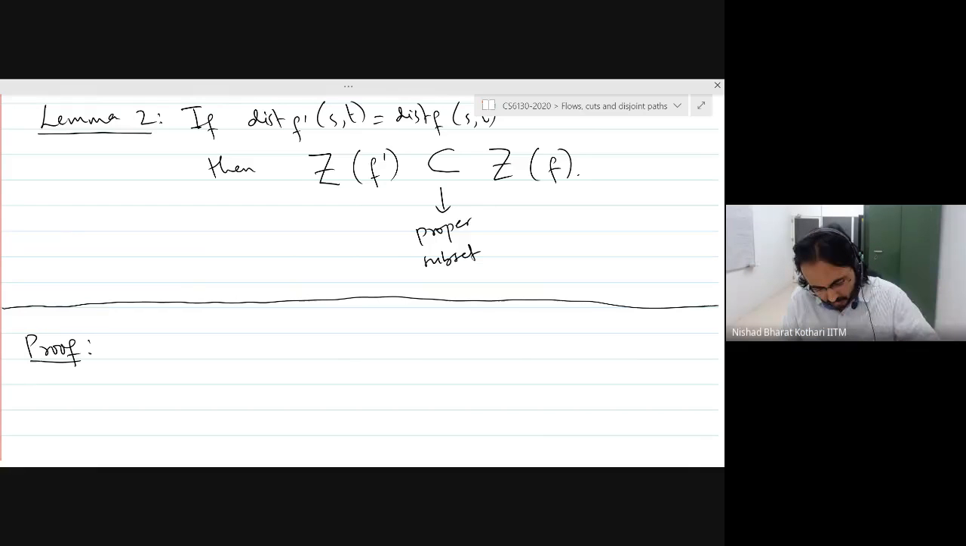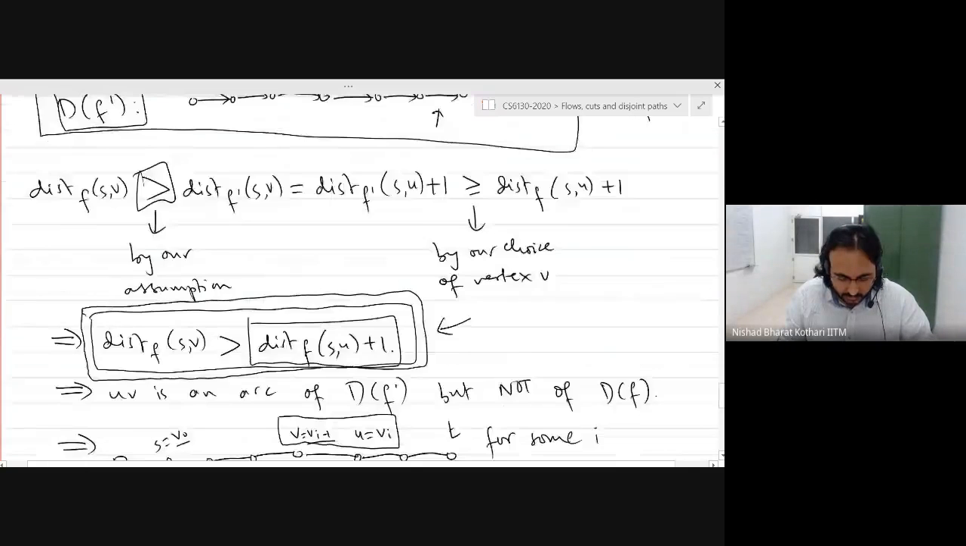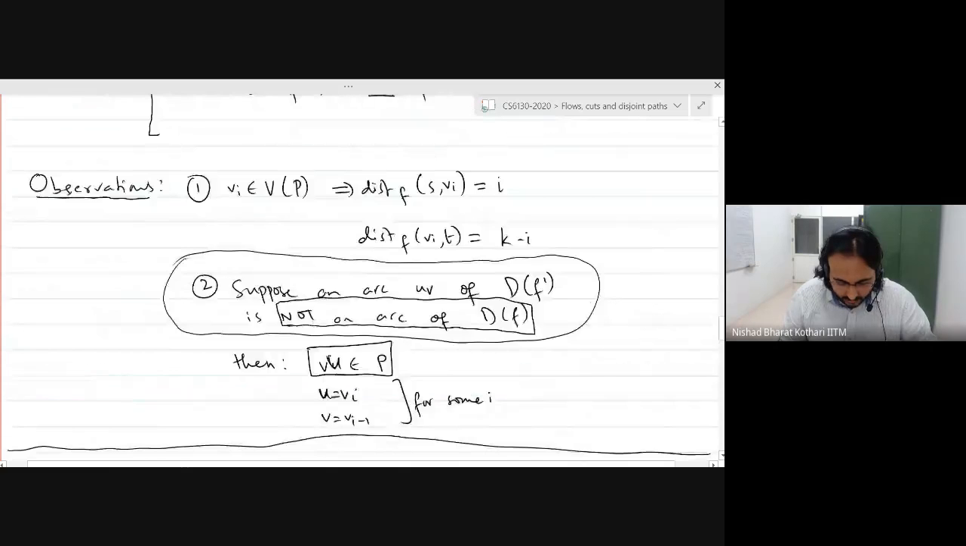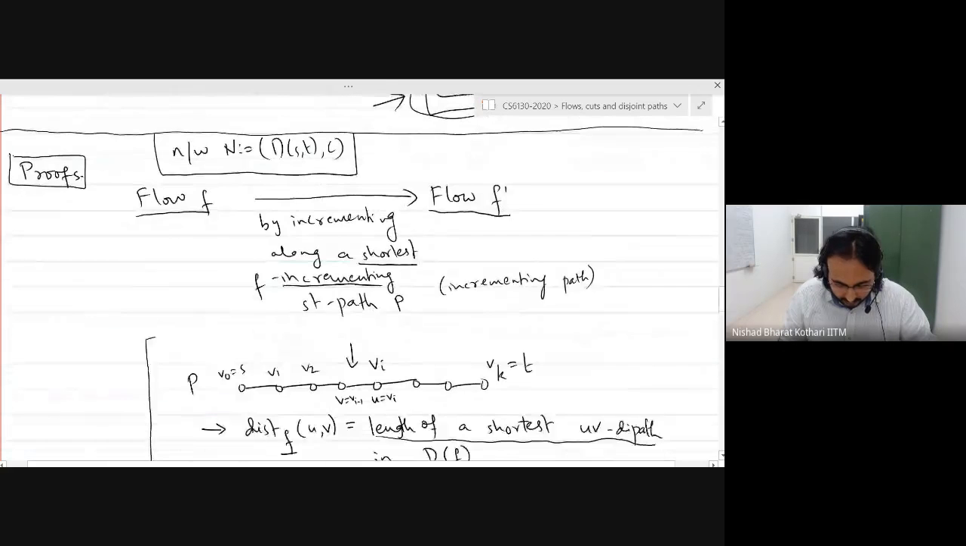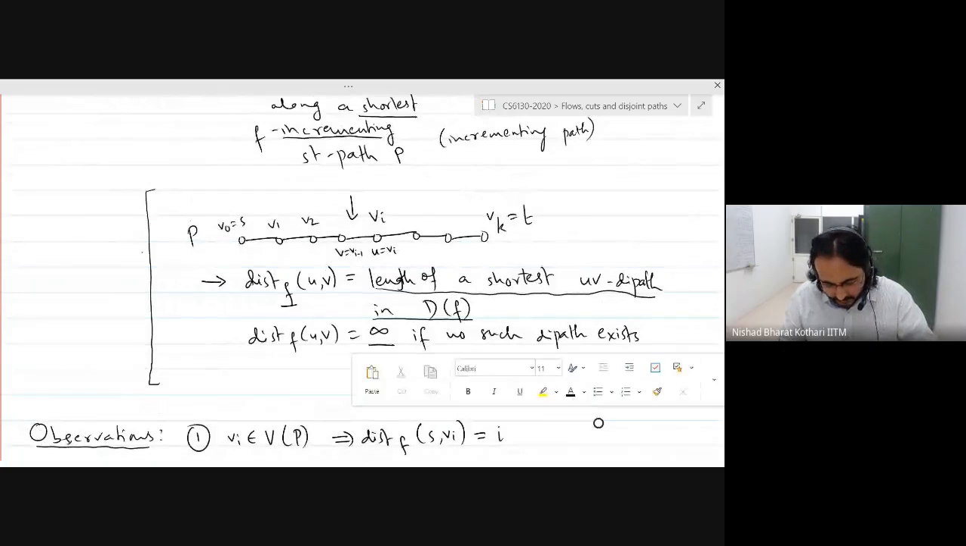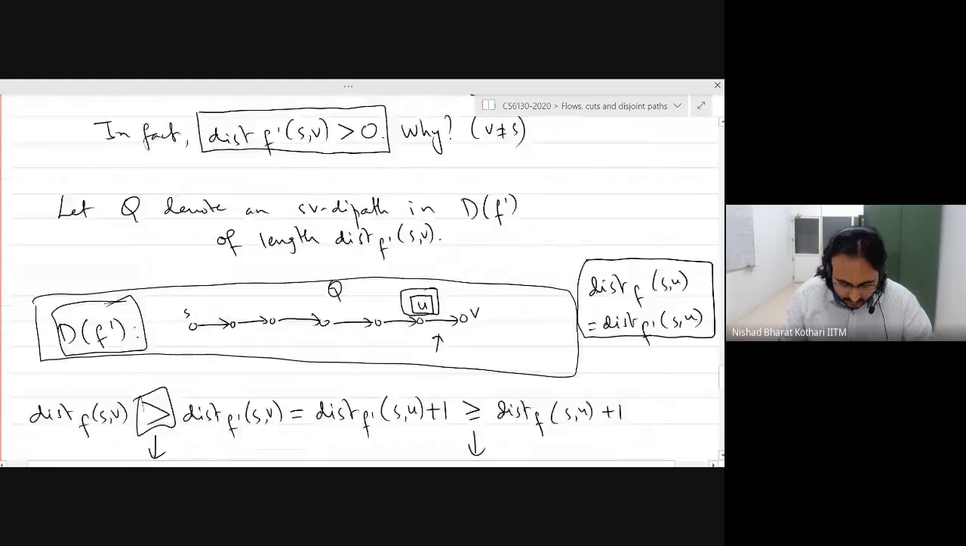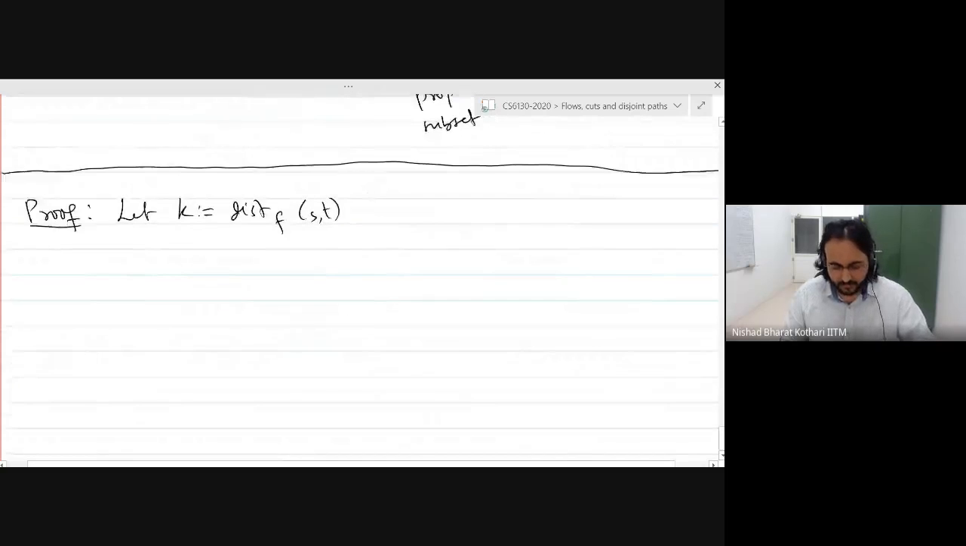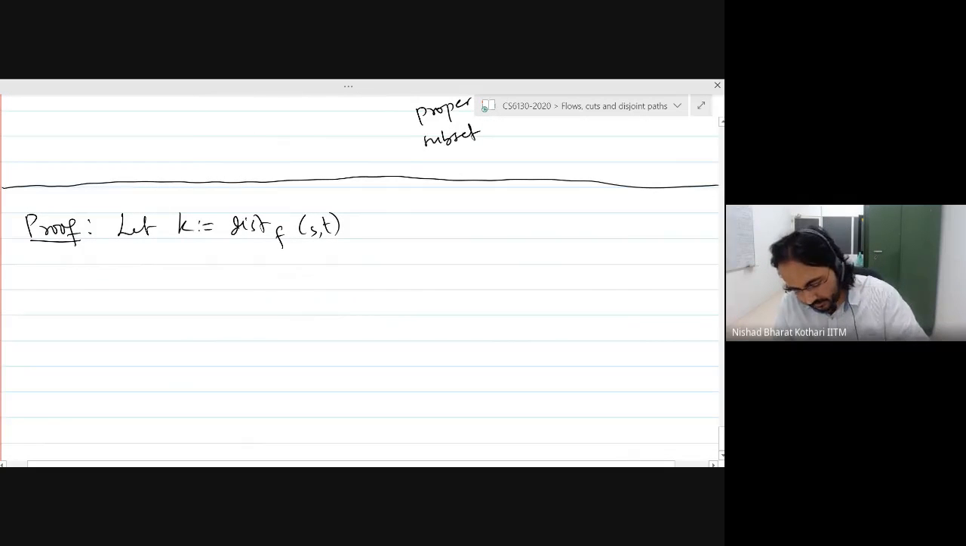So let K be the distance between S and T. It's already clear because I already set up the notation that the path P goes from V0 to VT, VK, right? So basically we are just referring to this notation again. So the distance between S and T is K in F, right? And suppose that A is some arc in Z with respect to F prime, right?